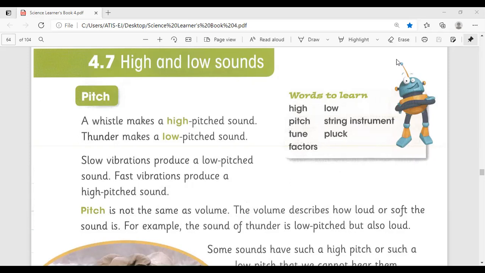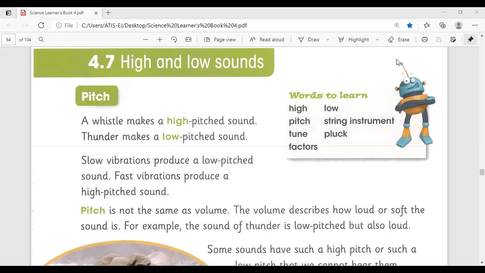Equipment that muffles sounds: ear defenders and silencers. A silencer is used for motorbikes, cars, and trucks to muffle the sound of the engine. Right, boys? Okay, some materials can muffle sound well, some materials are not good at muffling sound.